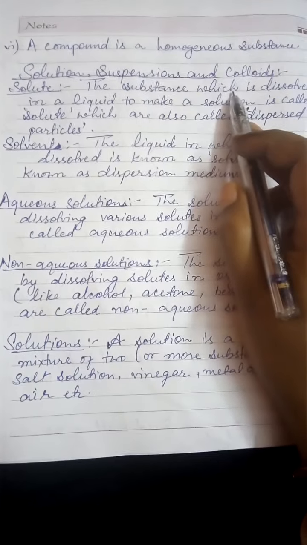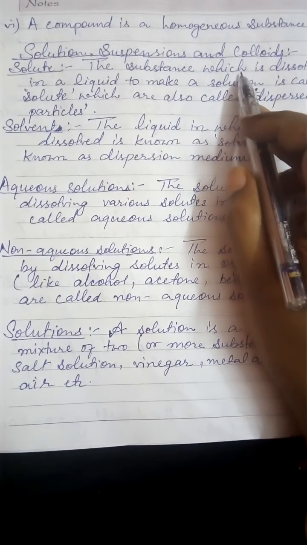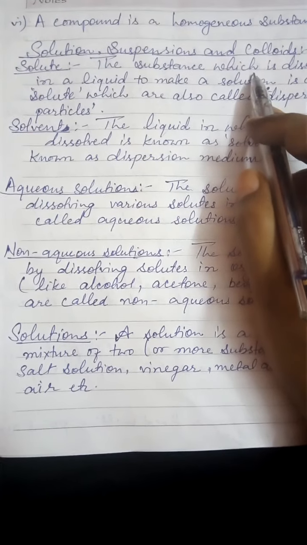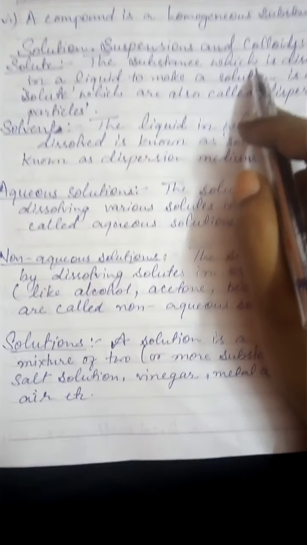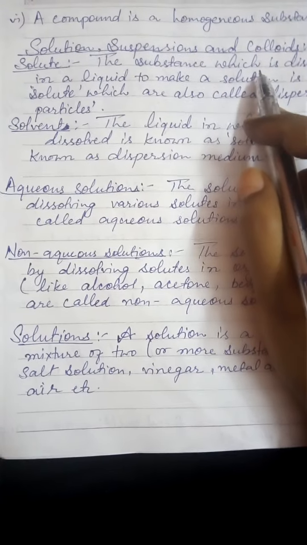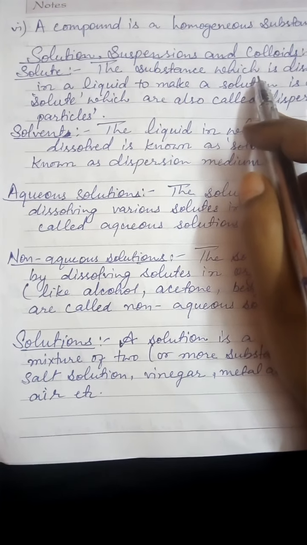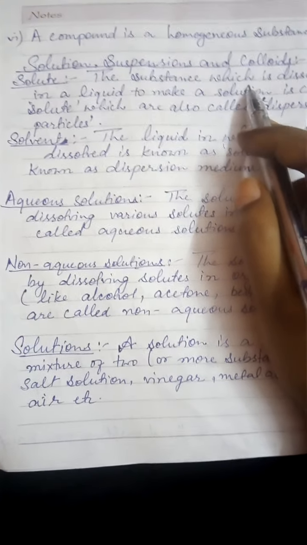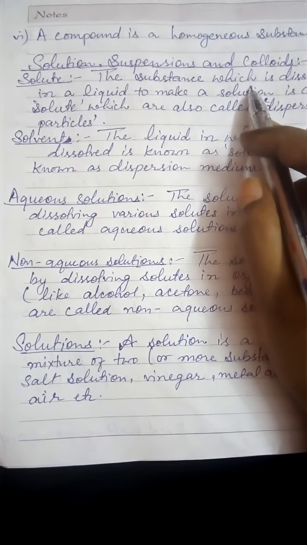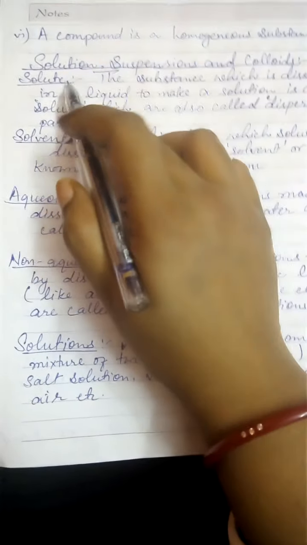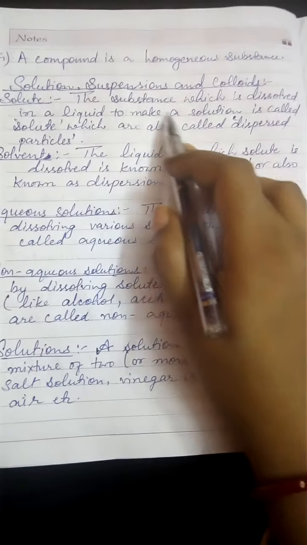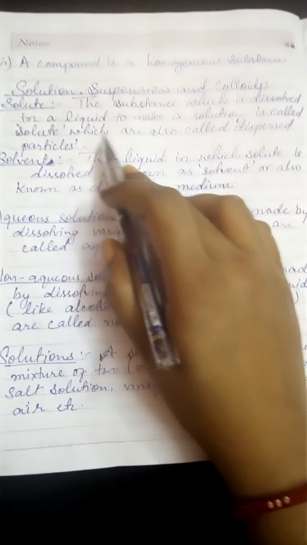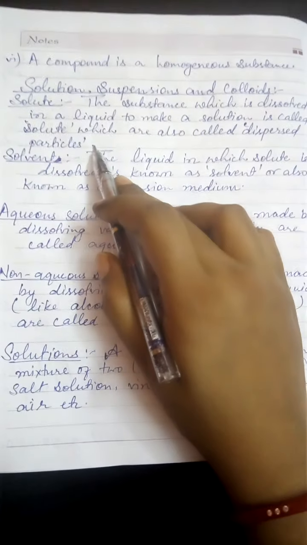So first of all, as you have already studied in junior classes, solution. What do you mean by solution? Yes, of course, I know that you know the definition. The solution is a substance which is made up by mixing solute with solvent. So what is solute? The substance which is dissolved in a liquid to make a solution is called solute, which is also called dispersed particles.